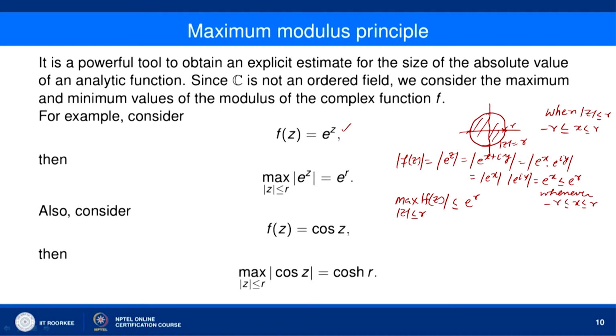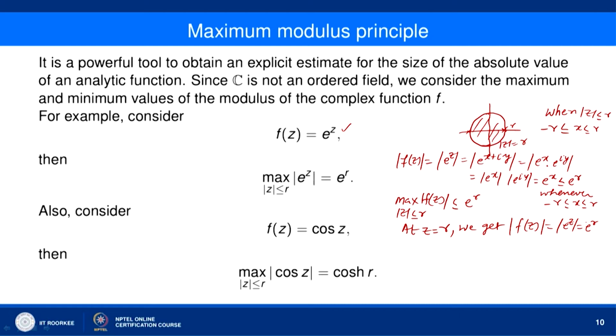Now, let us show that there is a point satisfying mod of z less than or equal to r where mod of f(z) is exactly e to the power r, and that is the point z equal to r. At z equal to r we get mod of f(z) equal to mod of e to the power z equal to e to the power r.